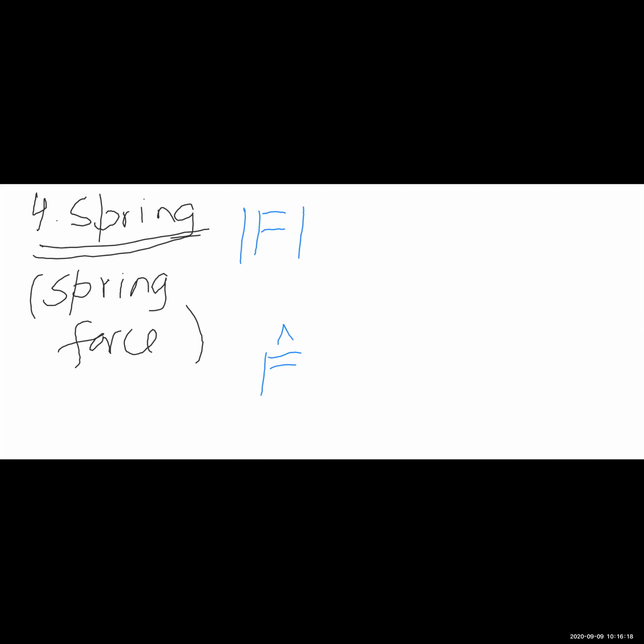The magnitude of the spring force is equal to K into X. Let me explain what is K and what is X. So K is something called the spring constant, okay, and it is a physical characteristic of the spring.